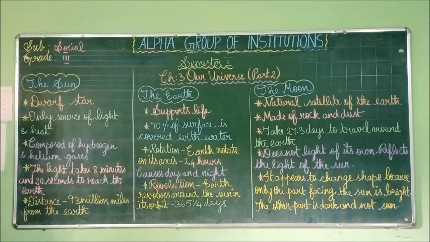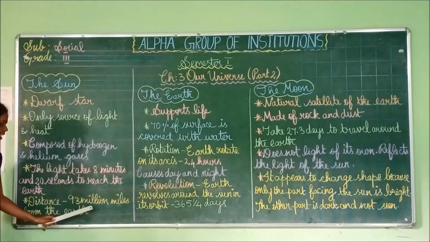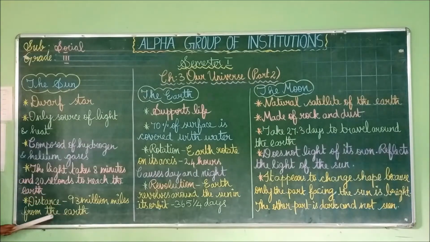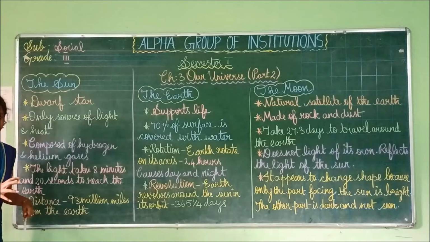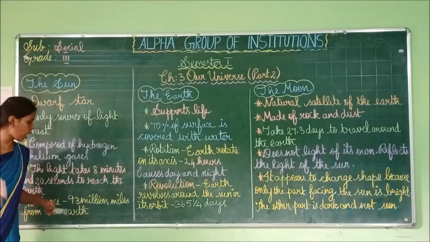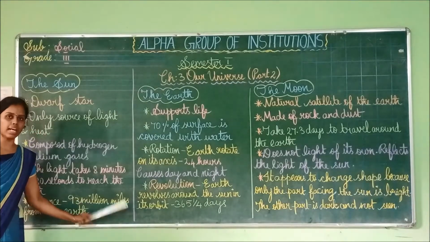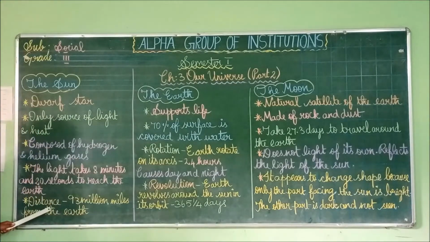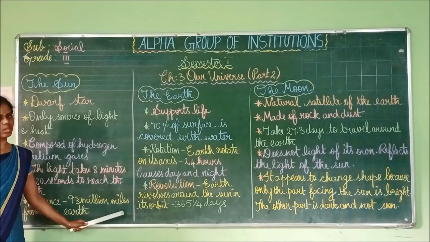Then distance. How much distance? At how much distance is it located? 93 million miles from the earth. The sun is far away from the earth, about 93 million miles. The distance between the sun and the earth is 93 million miles.